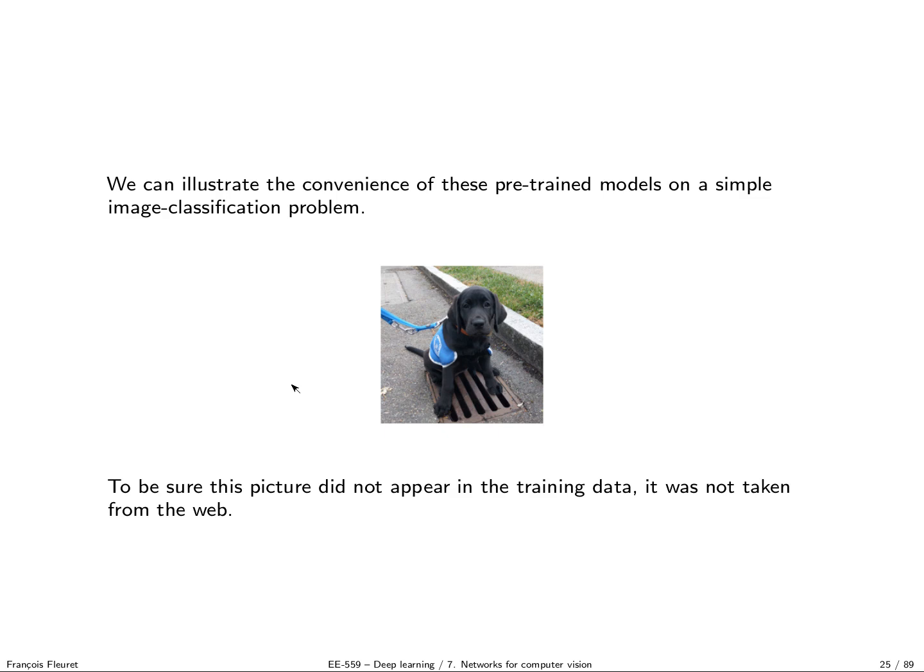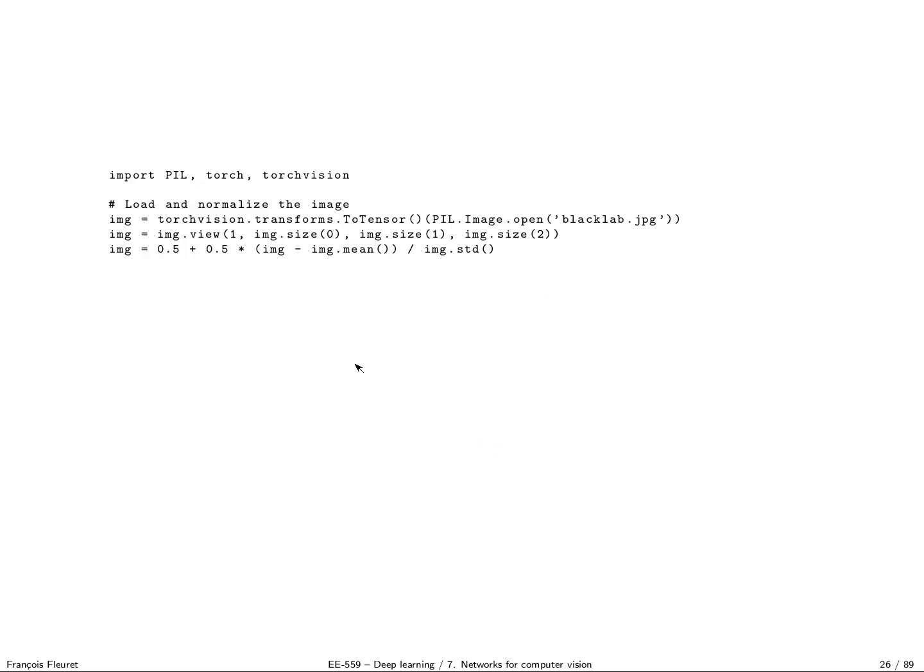So all this being said, it's interesting to come back to how convenient those modern deep learning frameworks are, especially PyTorch. So let's take a very simple problem. I have this picture of a dog. Initially I did it with a picture I took from Google, and since it was working very well, I was suspicious that maybe the image was in ImageNet. So this is an image I took myself, don't ask me why I have a picture of a dog. But this image for sure was not in the training set or in any set used for developing the network. Let's try to classify it with AlexNet.